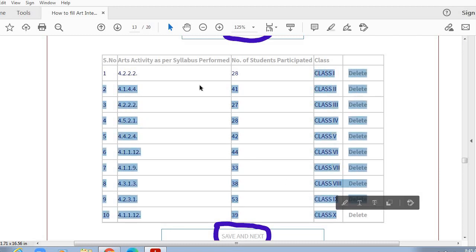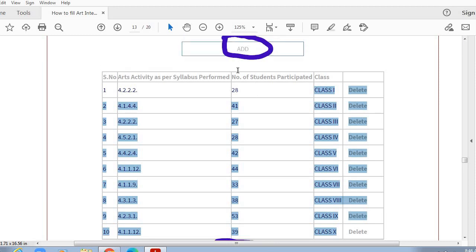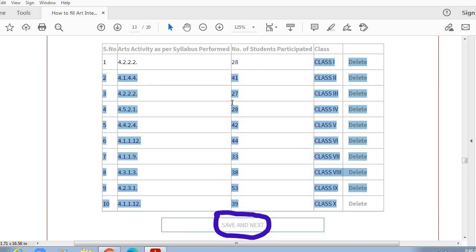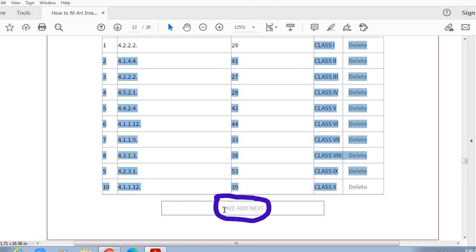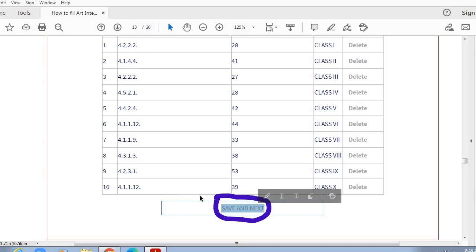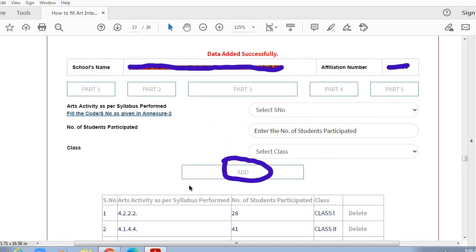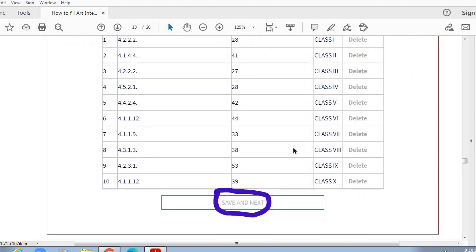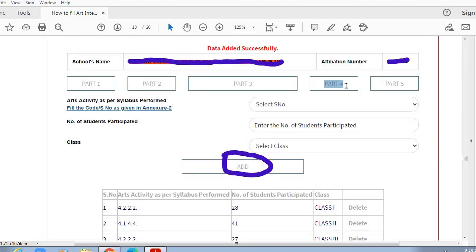So all the activities that you have selected and added will immediately appear in one table, which will appear under this add tab. So once you finished entering activities till 10 standard, you can click on this save and next tab, so that you will go to the next part of the Kala Setu portal. Right now we are on part 3. On part 3 we are filling this art activities. So when you click on this save and next, it will take you to the next page, that is part 4.